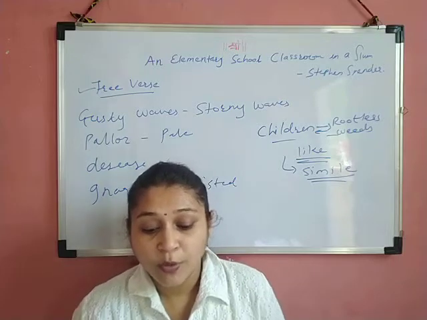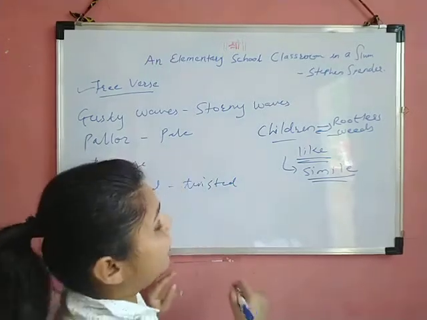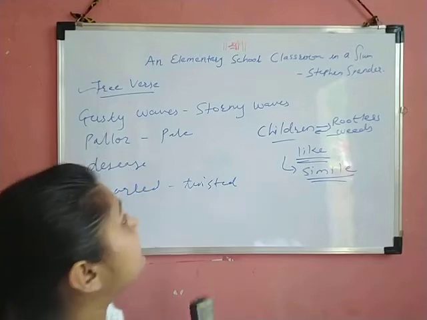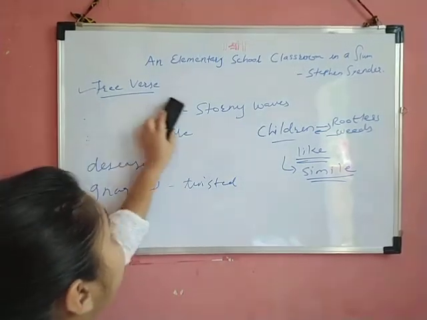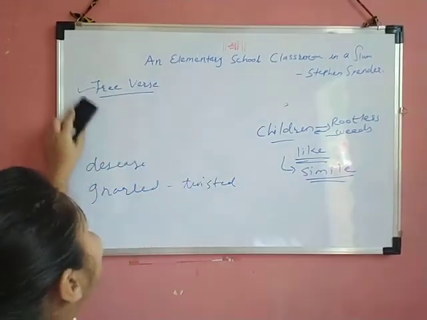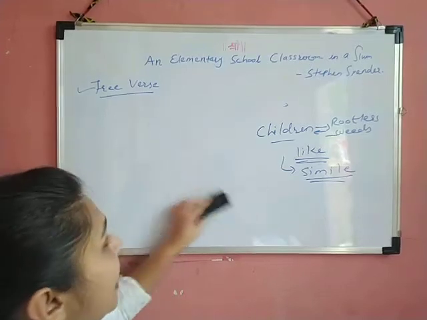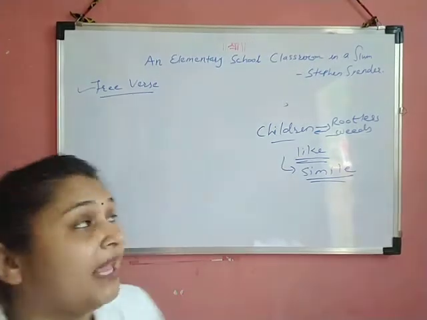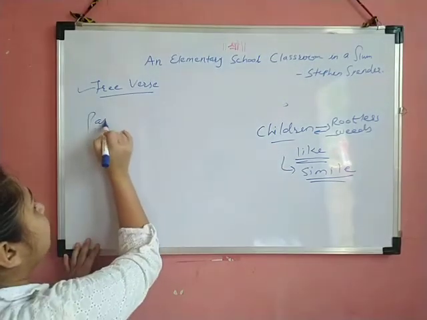Okay, one more poetic device is there, that is metaphor. Now what metaphor is there? See, the poet has expressed a comparison with the line paper seeming boy.